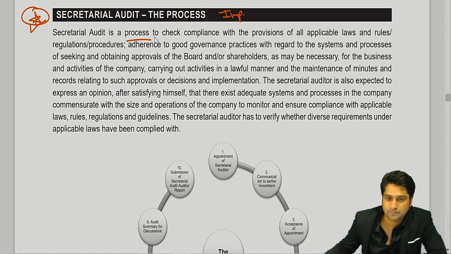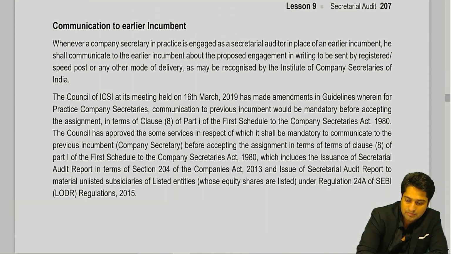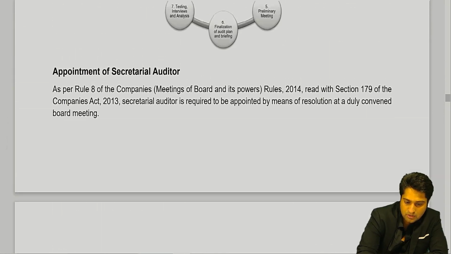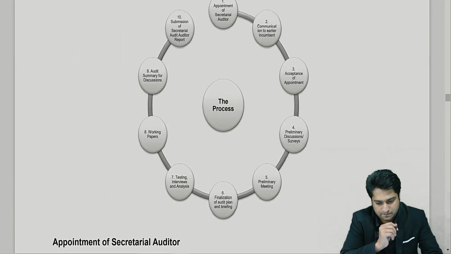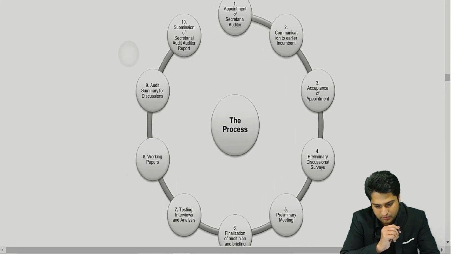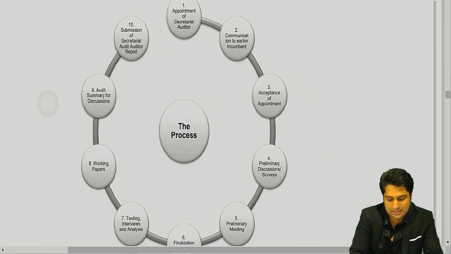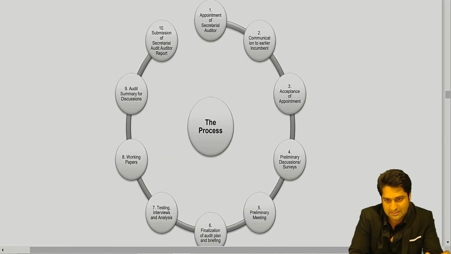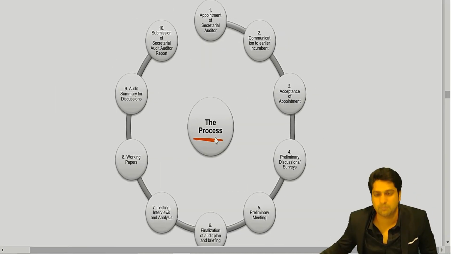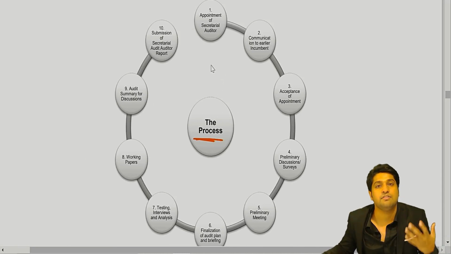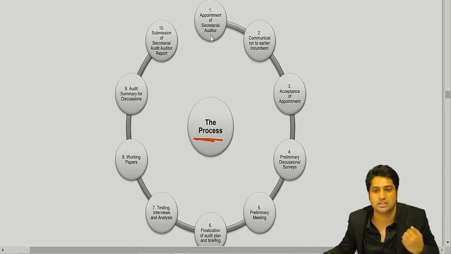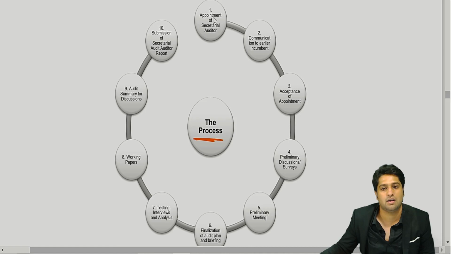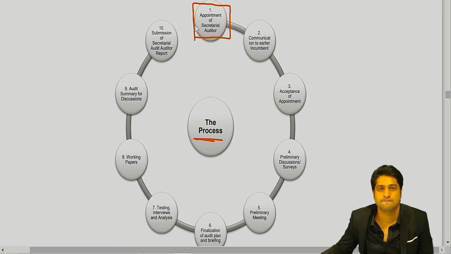As we had said, if I call up Anuj and tell him, come and do the audit, do you think that is the way it is done? No. So what will first happen? Let's understand the process of putting in place the secretarial audit. The very first thing that will happen is the board of directors will pass a board resolution to appoint a secretarial auditor. Is that clear? That's how it will go.